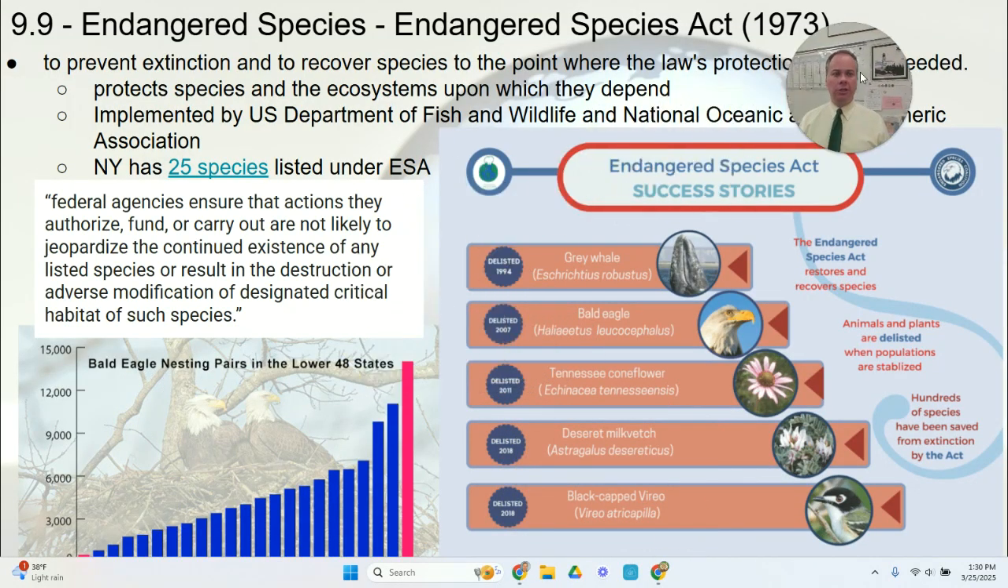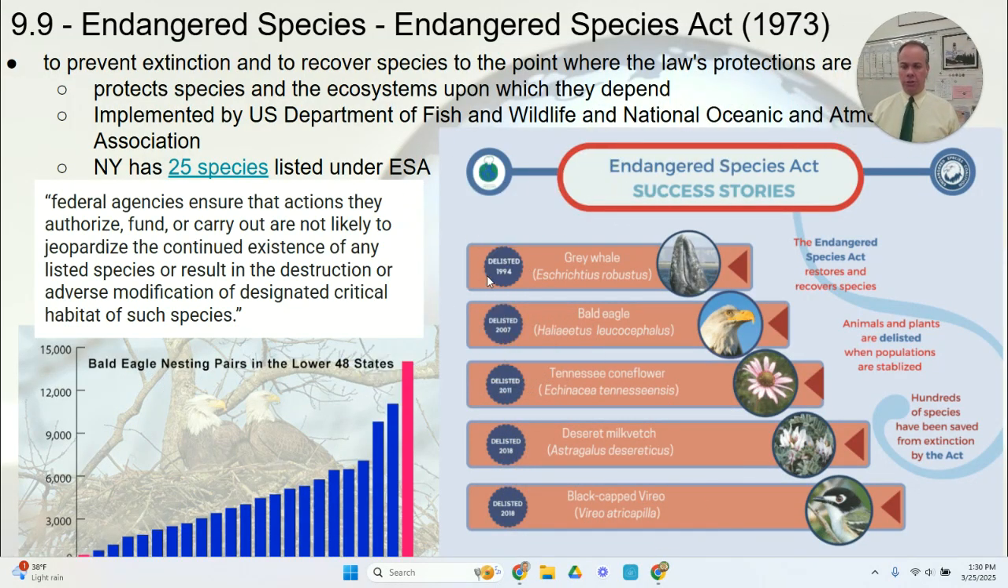And there are certainly success stories with the Endangered Species Act in the United States. Bald eagles are the most famous example. Bald eagles were extremely threatened because of the effects of DDT on their reproduction. They were placed on the endangered species list, and they subsequently recovered and were delisted in 2007. That means they were taken off because they're no longer threatened. And we can see that there are bald eagles present all over the place.